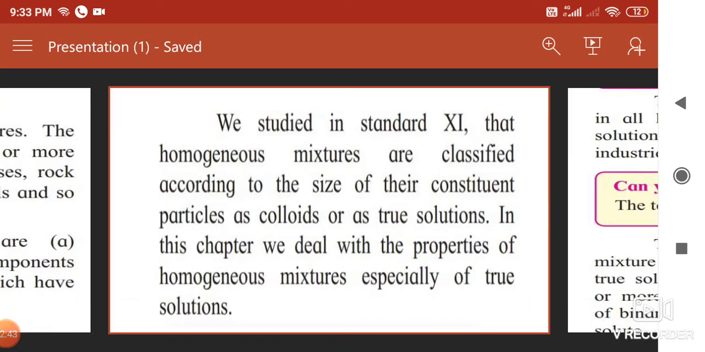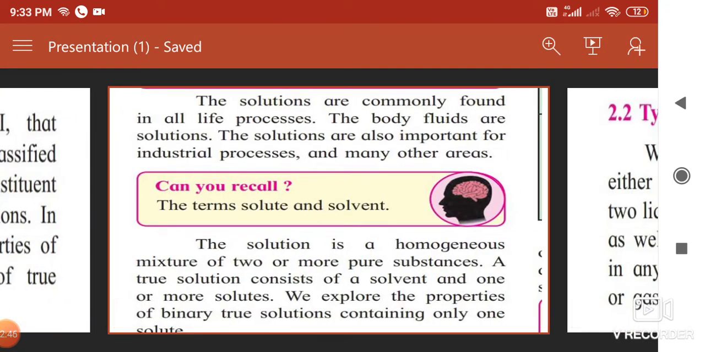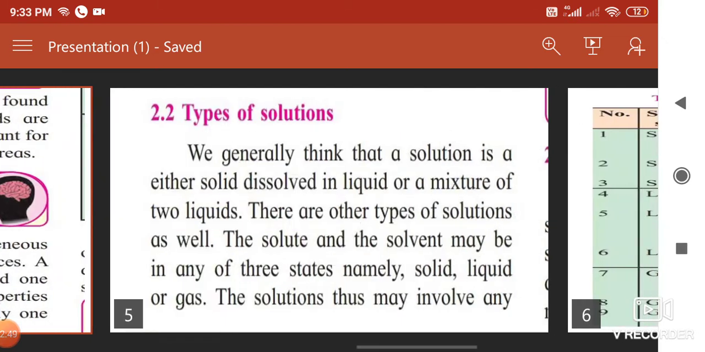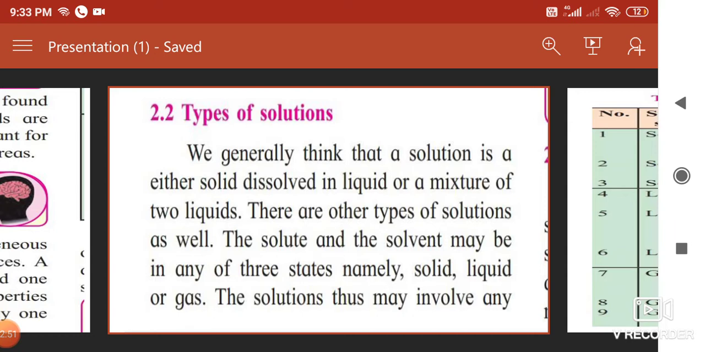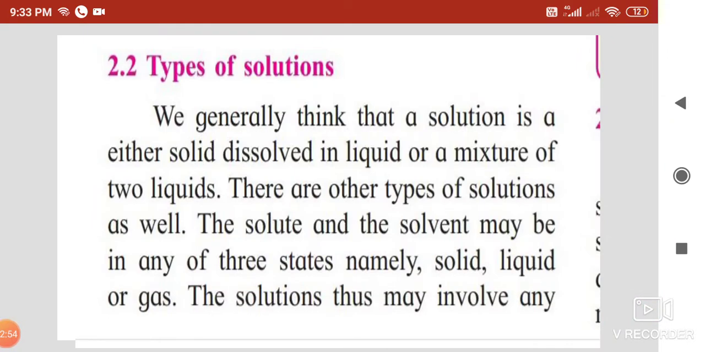Now depending on the nature of the solute and the nature of the solvent, whether the solute is solid, liquid or gas, and the solvent is also solid, liquid or gas, there are nine types of solutions. Let us see one by one these nine types of solutions.